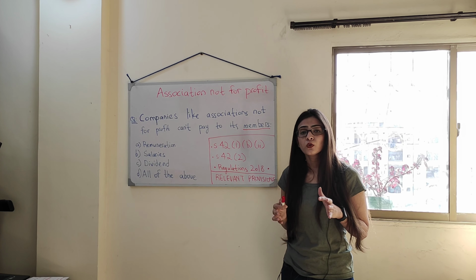So for example, I, along with a group of my friends, form an association not for profit, and this particular group of me and my friends who have formed this association are going to be the members, that is the subscribers to the memorandum of association. And remember that we as members are prohibited from receiving any of these.